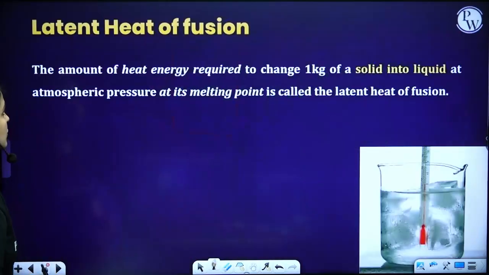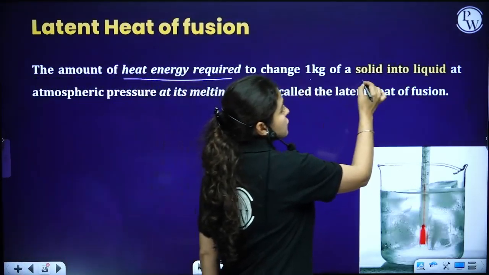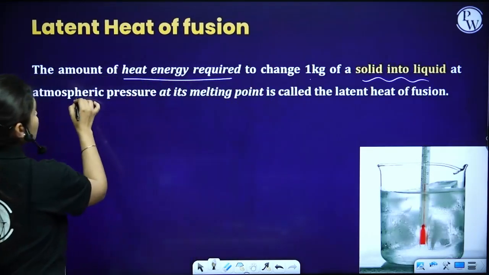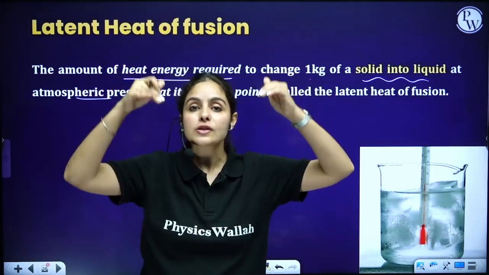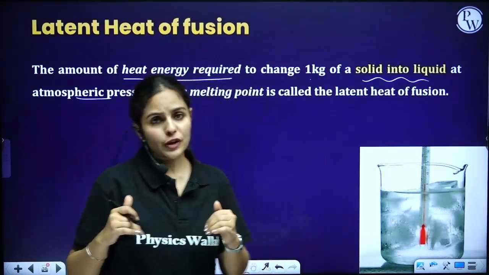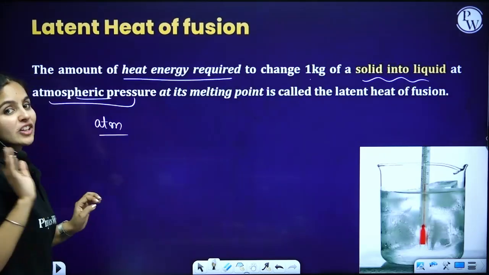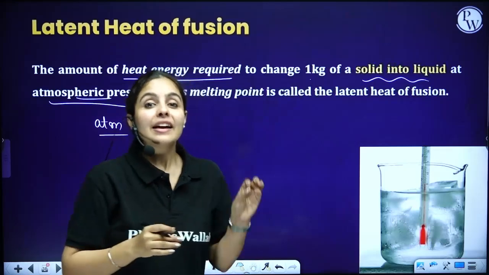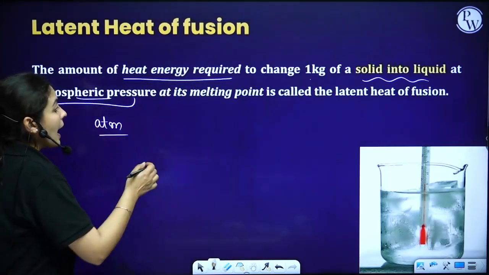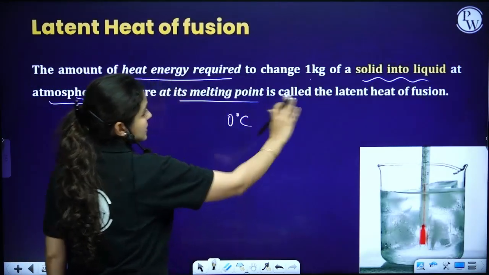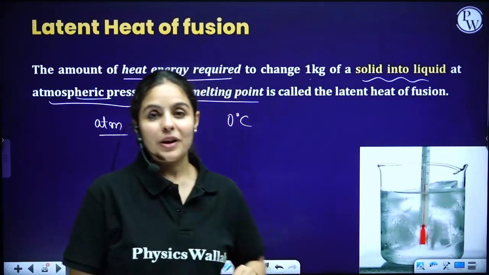So what is the definition here? Latent heat of fusion means the heat energy required to change 1 kg of solid into liquid at atmospheric pressure. Atmospheric pressure means the pressure applied by the atmosphere on the surface of water. In short, we write this as ATM. It's not that ATM. ATM here means atmospheric pressure. It's a short form by which you can write it. At its melting point, which is 0 degrees Celsius, it's called latent heat of fusion. Now, one more thing.